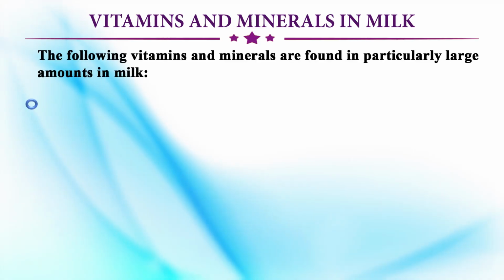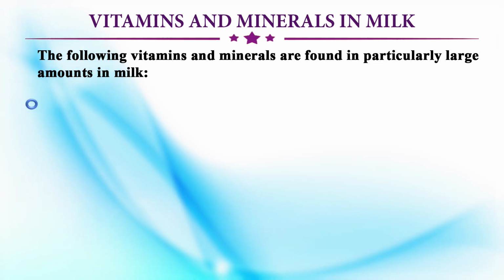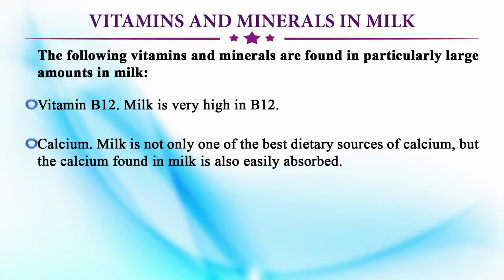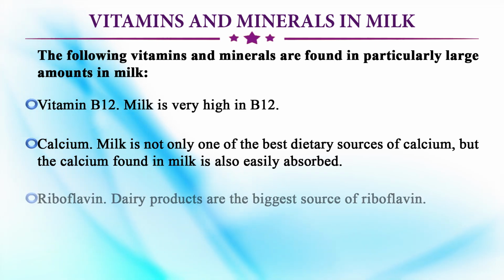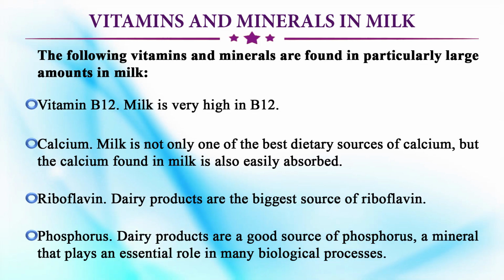Now the other main constituents are the vitamins and minerals in milk. They are a good source of vitamins and minerals. Vitamin B12 is very high, and calcium is very high, the best source, and it is easily absorbed also. This is the advantage. Dairy products are also the biggest source of riboflavin. Dairy products are a good source of phosphorus, and that plays an important role in all our biological processes.